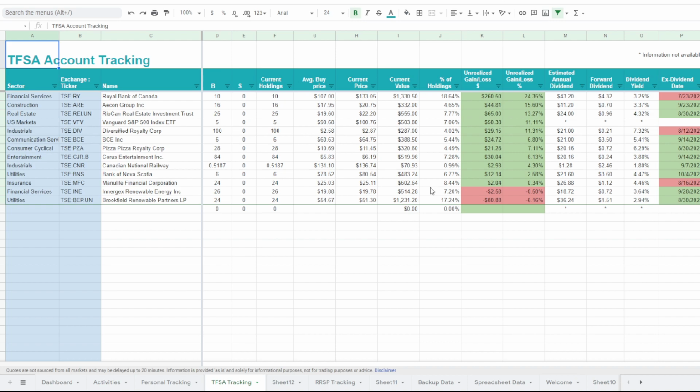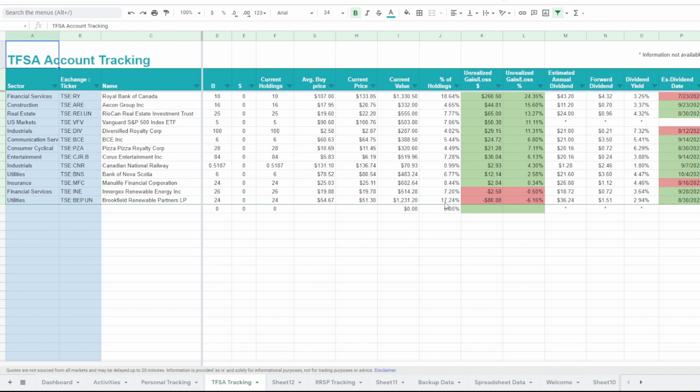The way I use this spreadsheet now is I take a look primarily at my unrealized gains and losses. I see here Brookfield Renewables is -6%, so I'm down roughly $80. If I'm using an averaging down strategy, which I do employ, this would be a good purchase because then I'm averaging down my average cost. That way when it does rebound, the price going up, because stocks always go up as long as you're holding them for the long term, I will see a greater rate of return.